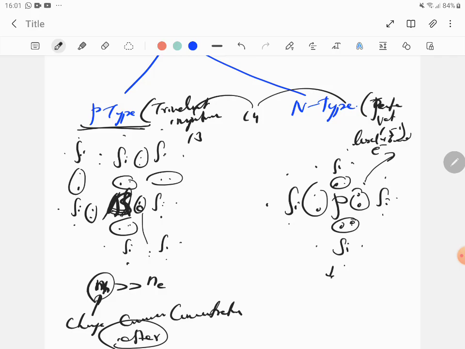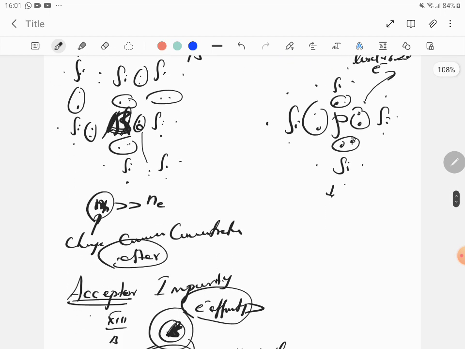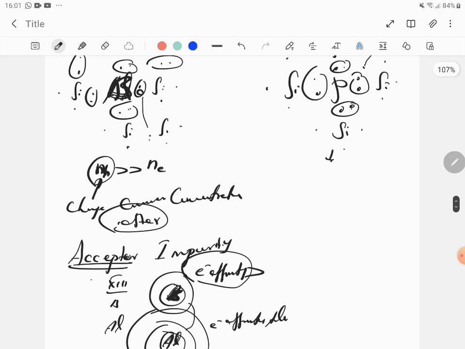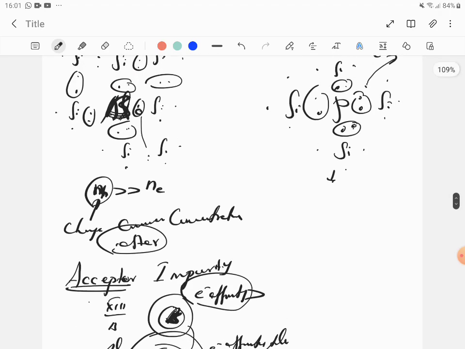In the p-type, at least you have to break the covalent bond. Here the energy required will be much less, obviously, because it's already a free electron. On slight excitation itself, it's able to conduct. So the pre-existing electrons are more, and so Ne is much greater than Nh. The electron charge carrier concentration is much more than that of the holes.